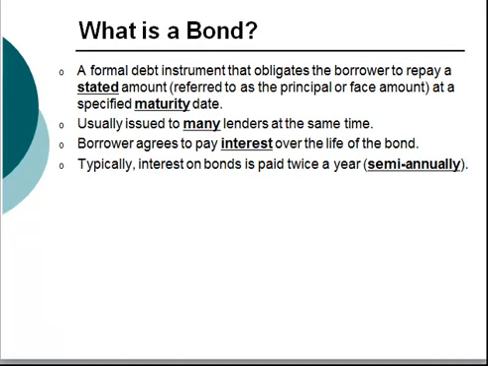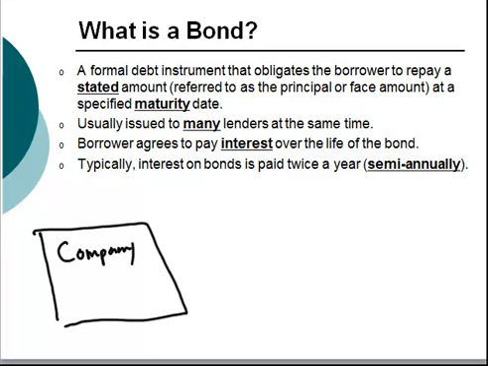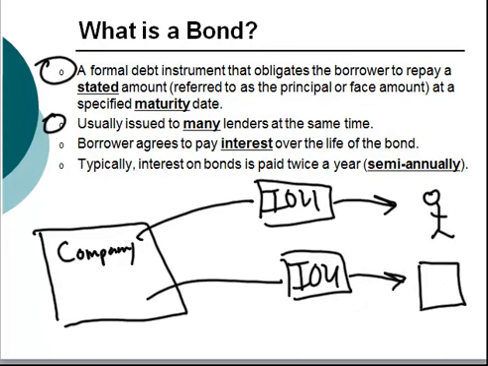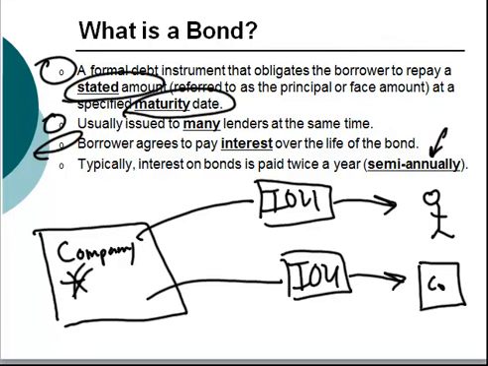Before discussing bond pricing, let's first clarify what is a bond. A bond is a formal debt instrument that obligates the borrower to repay a stated amount at a specific time, that is, the maturity date. The company, which is borrowing money, is usually issuing the bond to many lenders at the same time. The lenders can be individuals or another company. In any event, the borrower is agreeing to pay interest over the life of the bond, typically semi-annually, and then at the end of the bond's life, that is at its maturity date, the borrower is obligated to repay the stated amount, often referred to as principal or face amount.